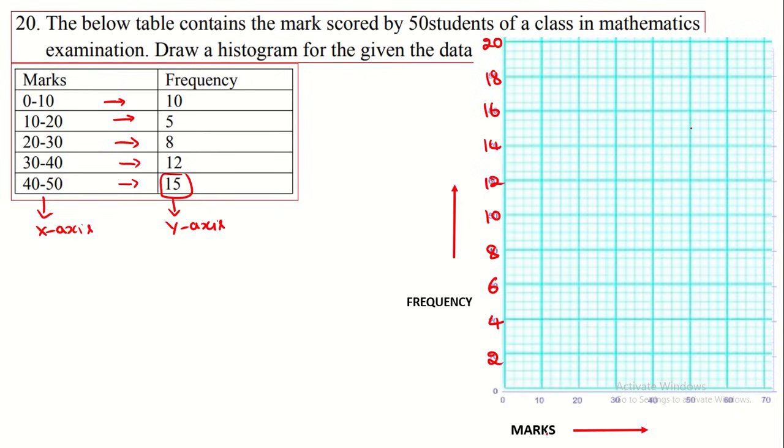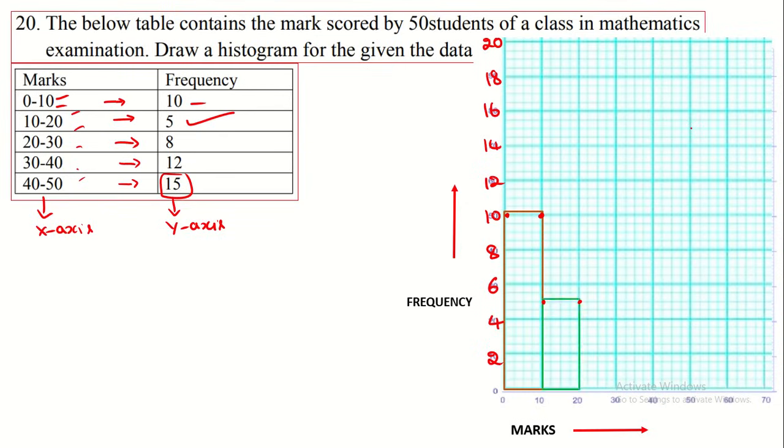Then I will mark on the x-axis 10, 20, 30, and write this as marks on the x-axis. Now we have to mark 0 to 10, where there is a frequency of 10. So for 0 we mark 10, and also in the 10 column we mark 10. This is the way of writing this. We write the rectangular box, and then for 10 to 20 it is 5, so you mark 5 in between 4 and 6.